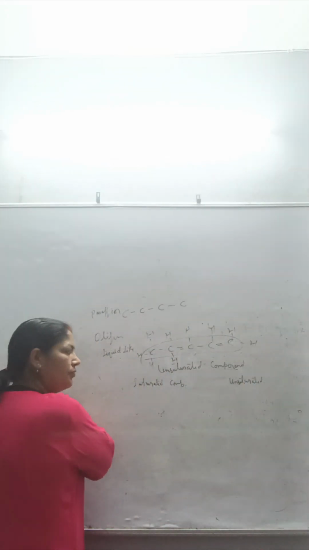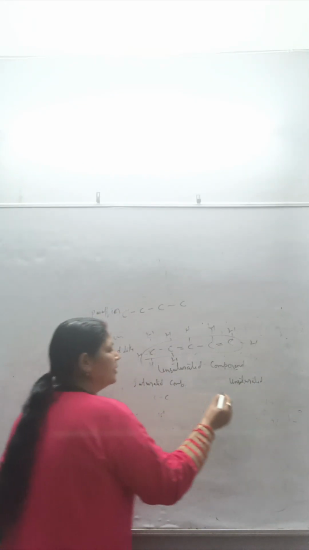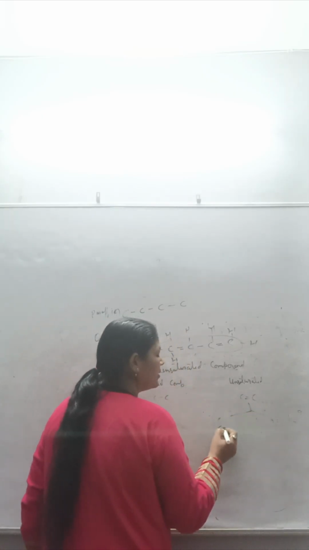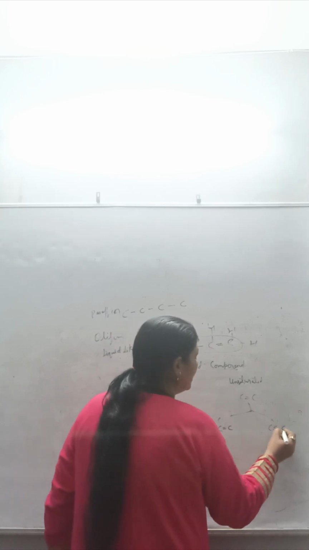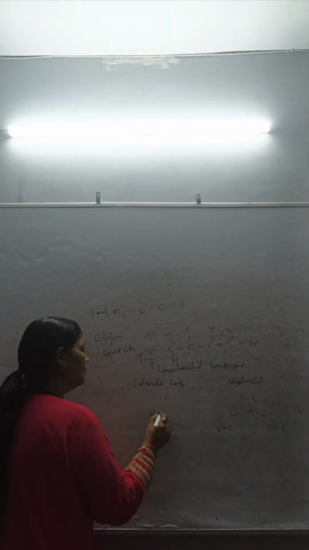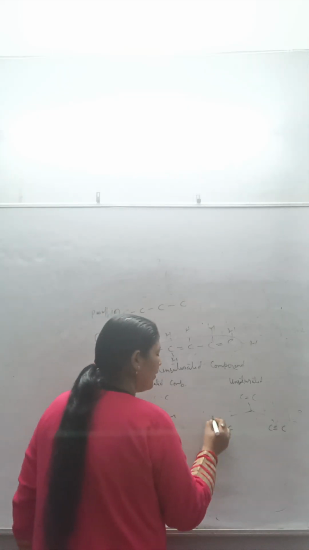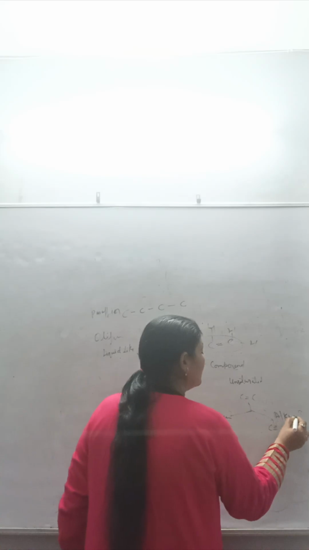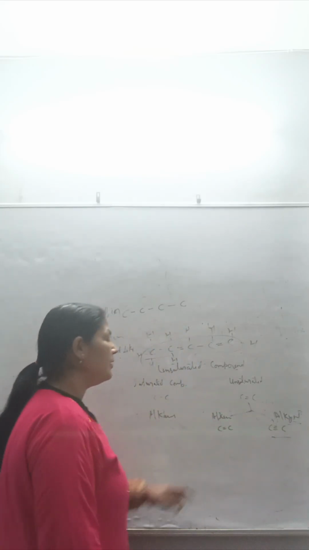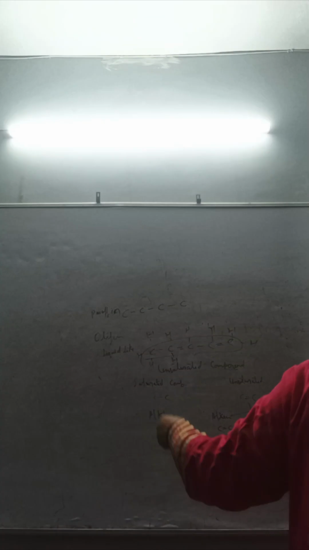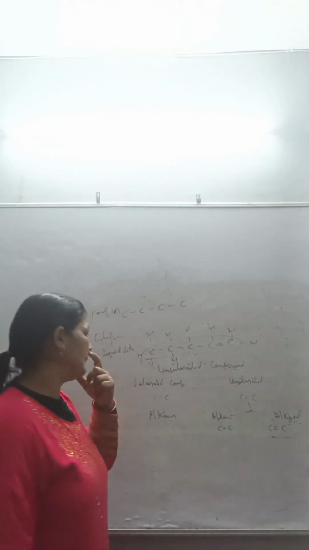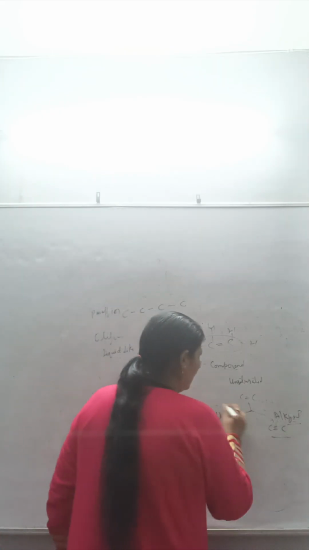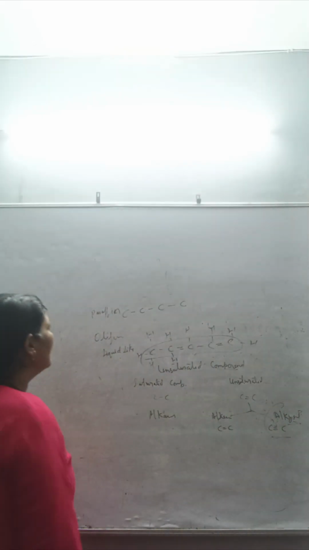Saturated compound means single bonding and unsaturated means double bonding. In unsaturated compounds there are also two categories: C double bond C and C triple bond C. This is the alkane family. This is the alkene family, C double bond C. This is the alkyne, C triple bond C, the alkyne family. And this is the alkane family. This is hydrocarbon.